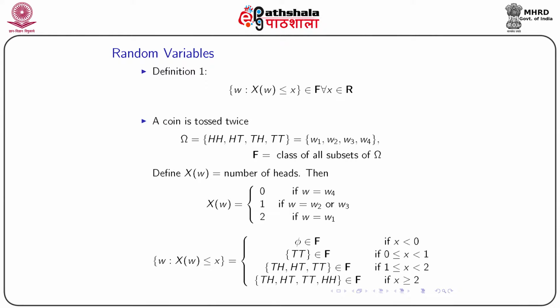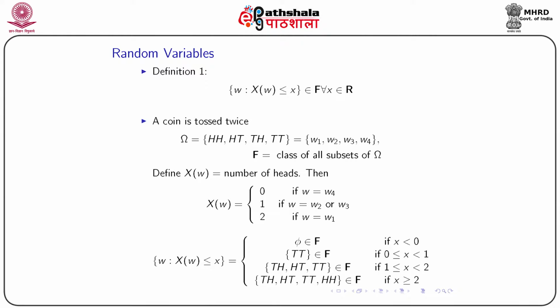Now suppose x lies between 0 and 1. It can take the value 0, but it can't take the value 1, so x lies in 0 closed, 1 open. For example, if x is 0, then X(omega) ≤ 0 is equivalent to saying {omega : X(omega) = 0}, and this will happen if and only if both the trials result in tails. So it will be TT, and we know that this TT belongs to script F.